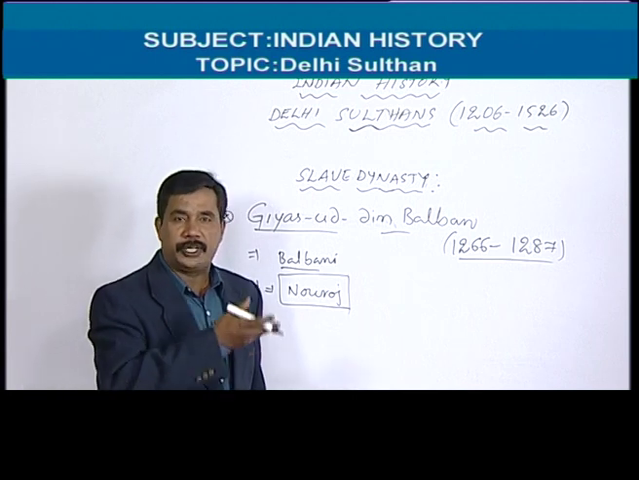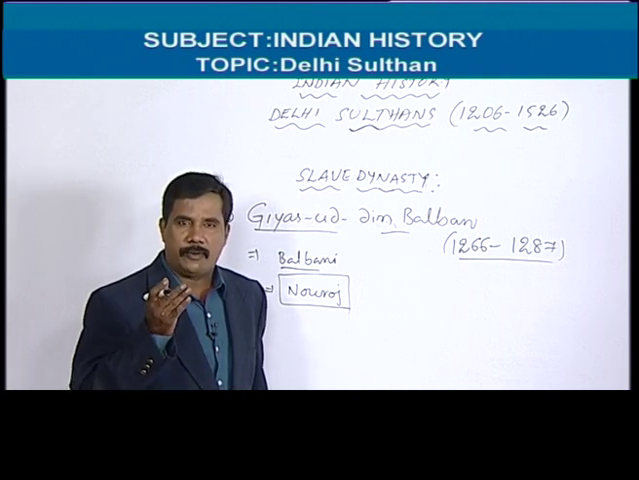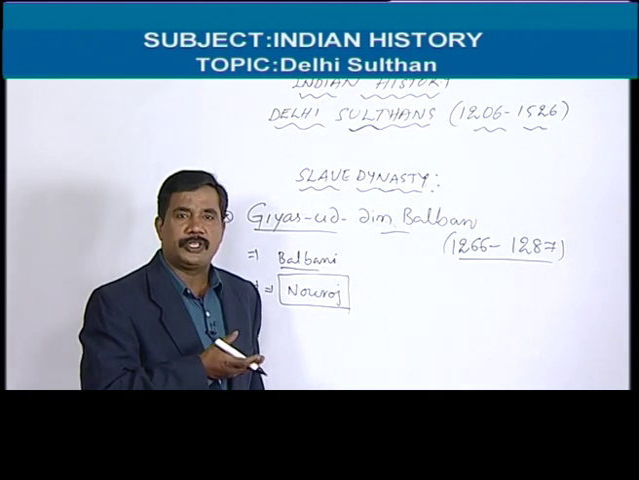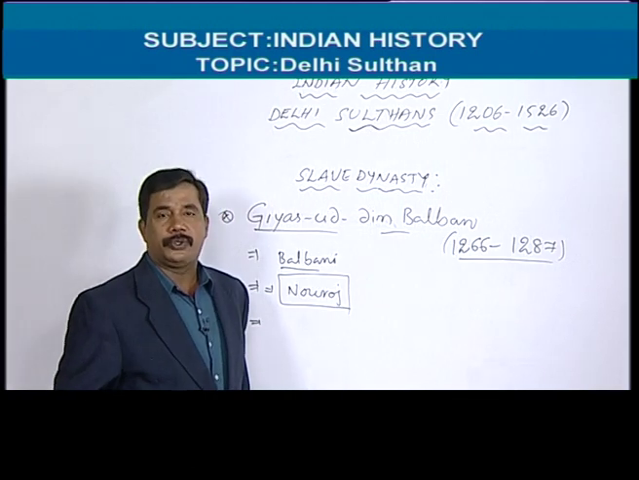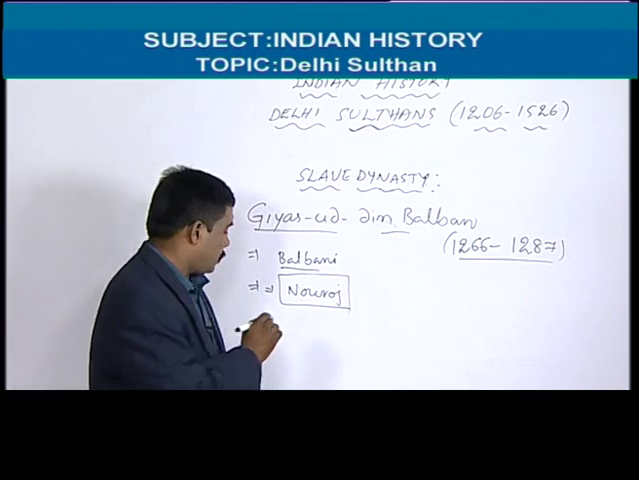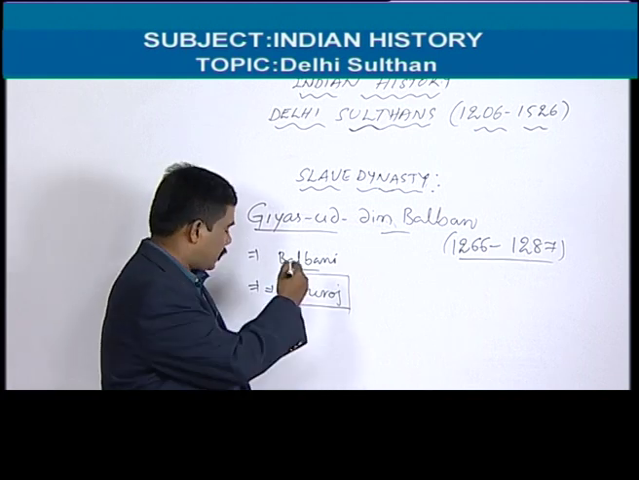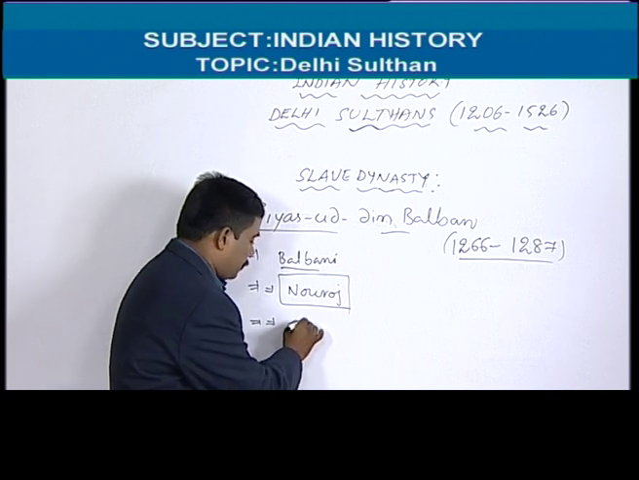Especially, he belonged to the Persian Turkish area, and Persia is the one and only Shia country in the world. It has so many administrative disciplines. That's why Balban also introduced those systems. So as a part of that, he introduced the Persian styles. Especially, he believed in a Persian administration system.